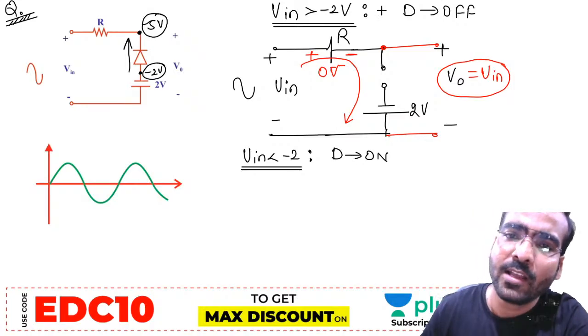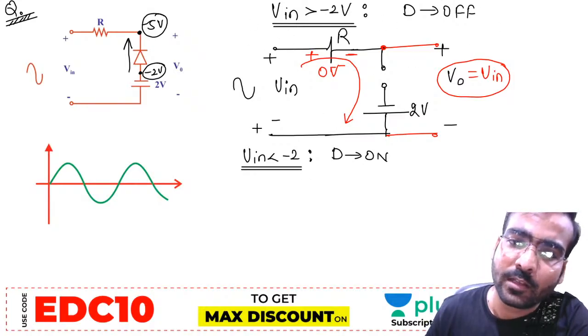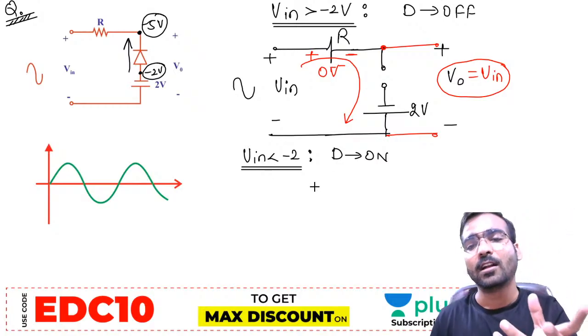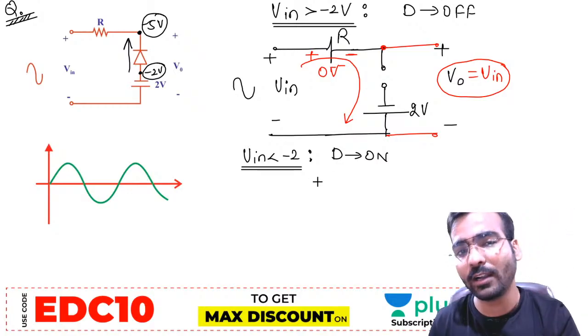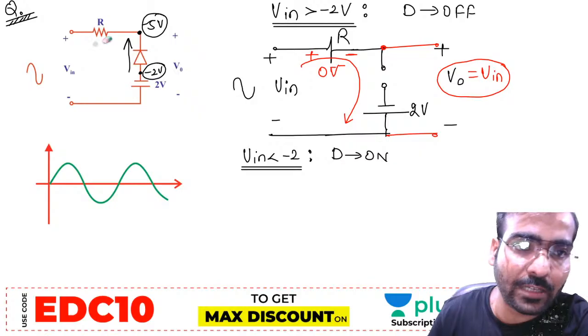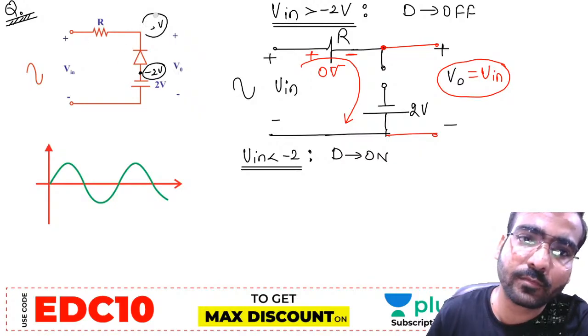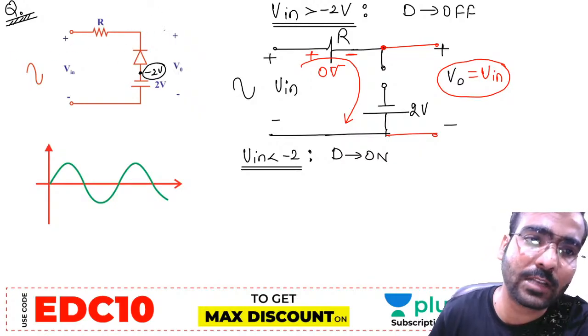We know very well that if the diode is off, it is the reverse condition, and for the reverse case, the diode will definitely be on. Yes or no? So now the diode is on. Okay, I am erasing it. Okay, no problem. So now the diode is on.